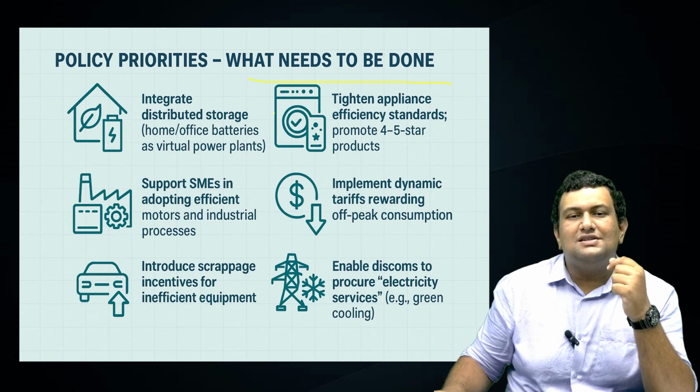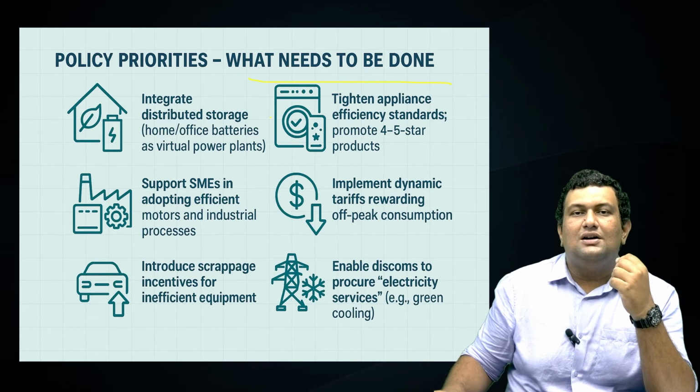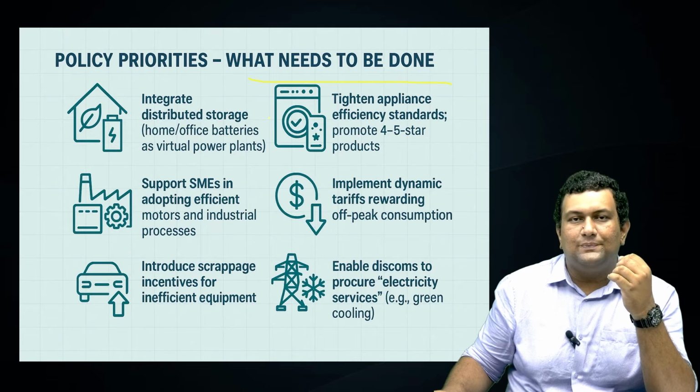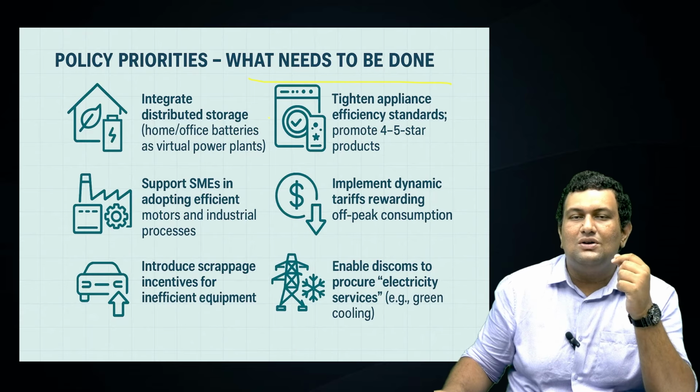Another aspect is implementing dynamic tariffs. For example, we can implement lower tariffs during off-peak hours, for example during noon. It will encourage consumers to use appliances such as washing machines and charge their EVs during those noon times where the rate is low, compared to the high demand times where the rate will be high.